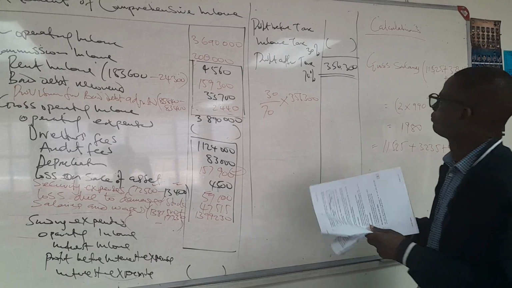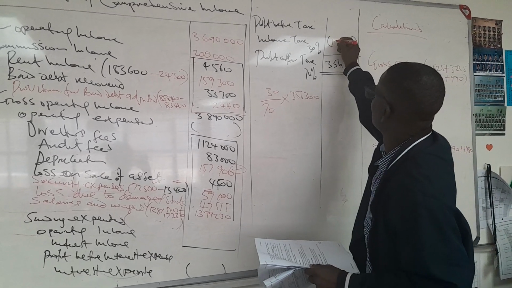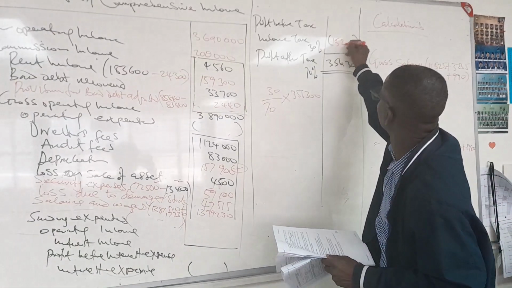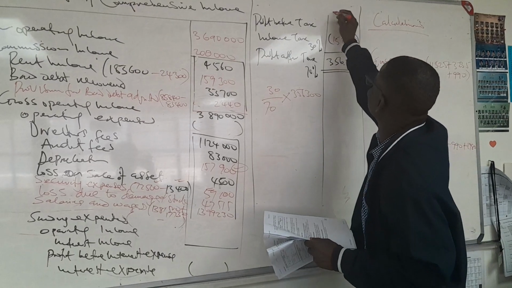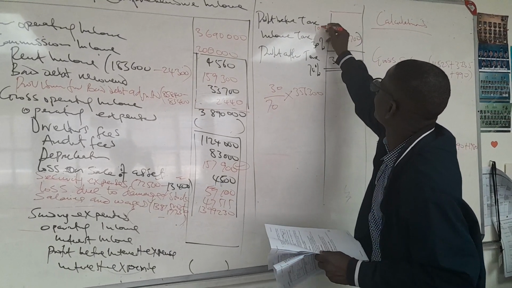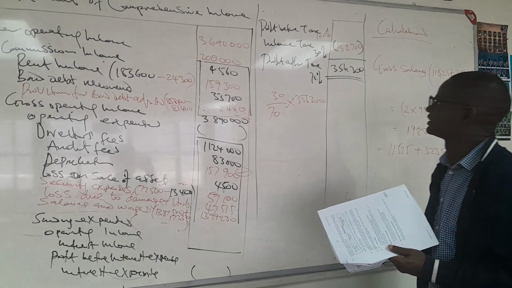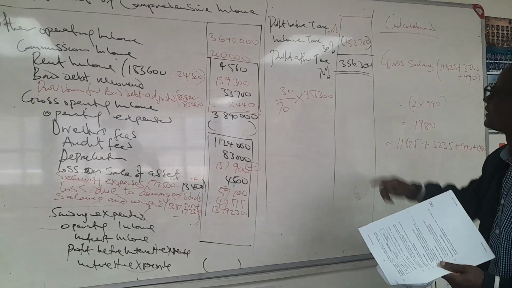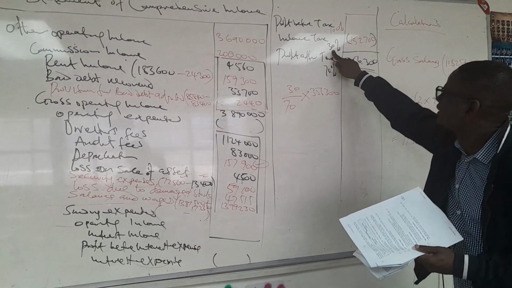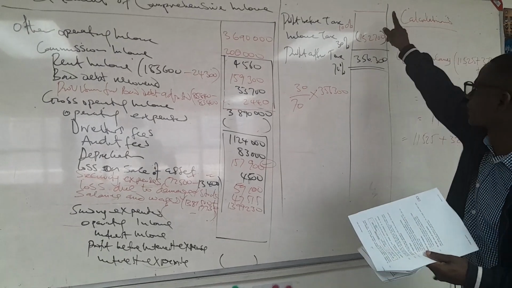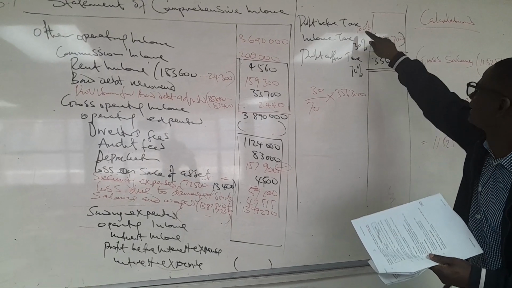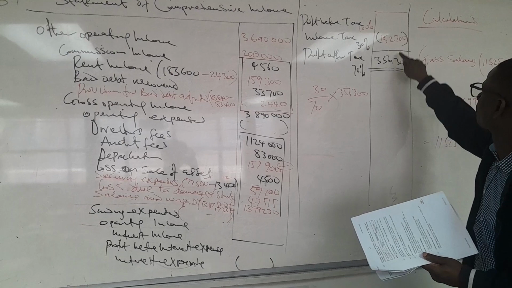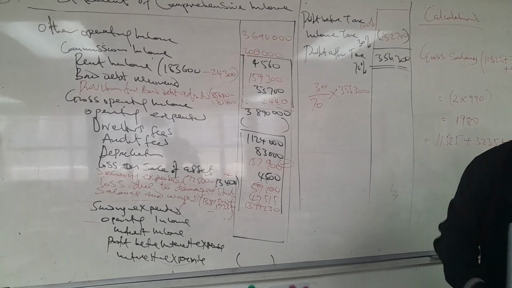152,700. Let me write in red. It means that here, profit before tax is supposed to be 100%. When we remove 30%, it gives us 70%. We are working back. 70 plus 30 gives us 100. Meaning that this one plus this gives us that.